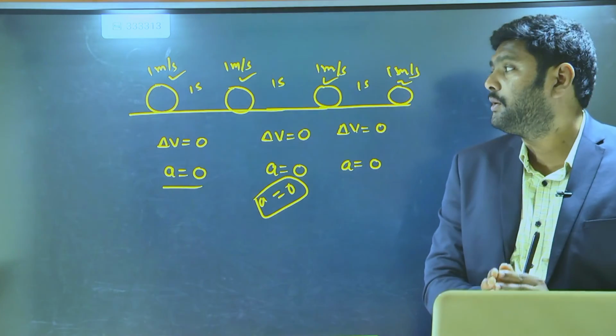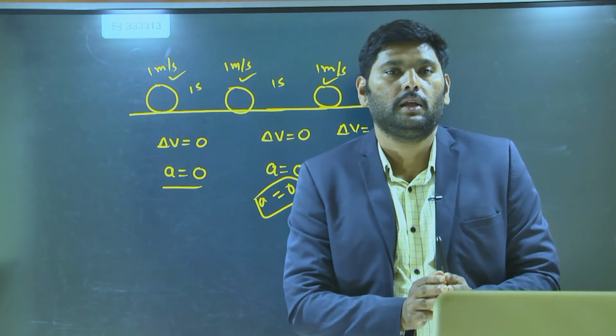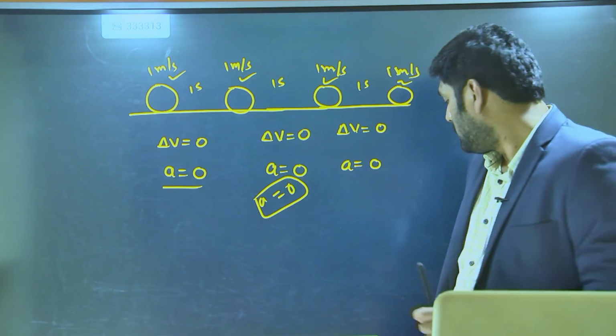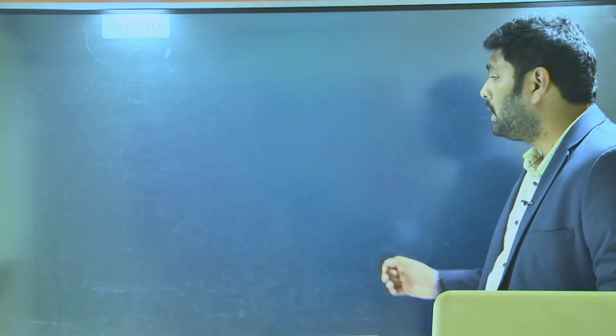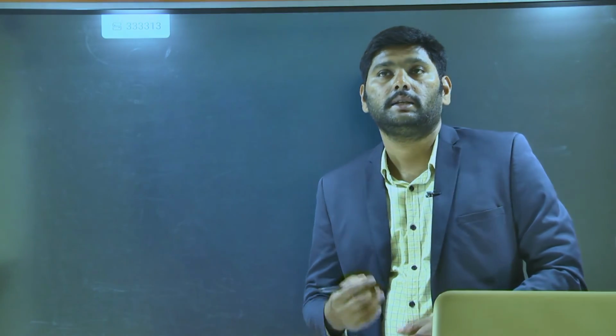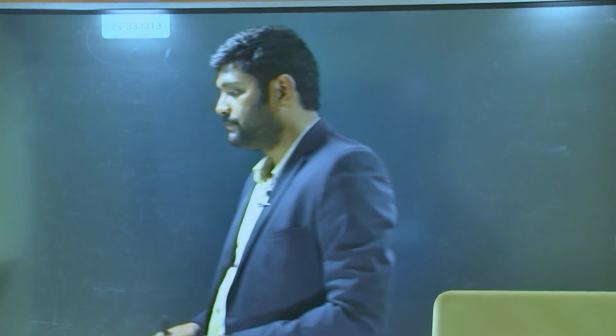Now, if the object is moving with constant acceleration, you will get some equations that are called equations of motion.